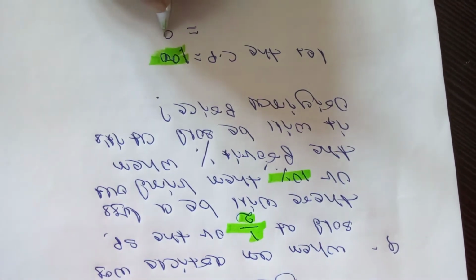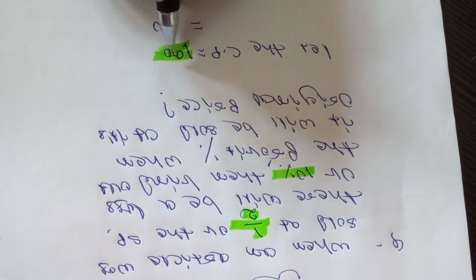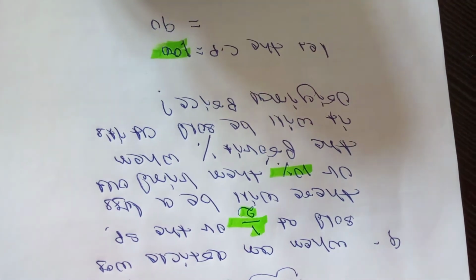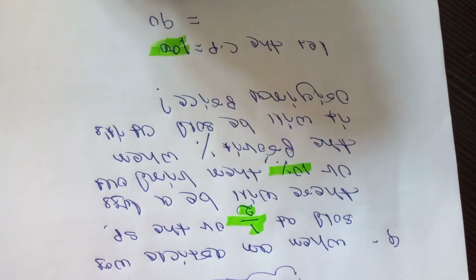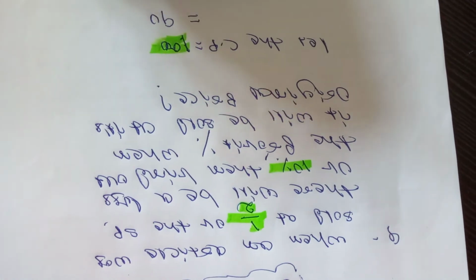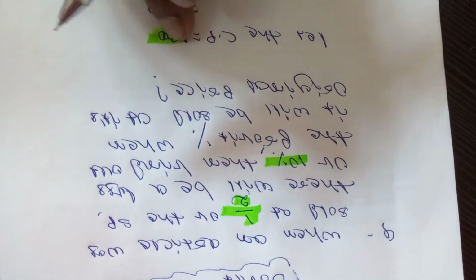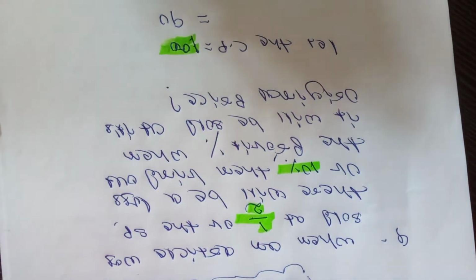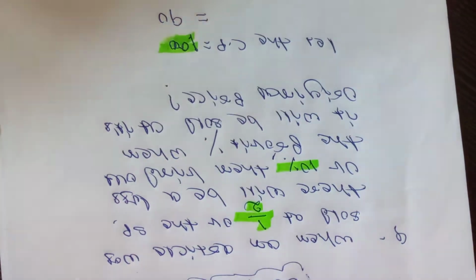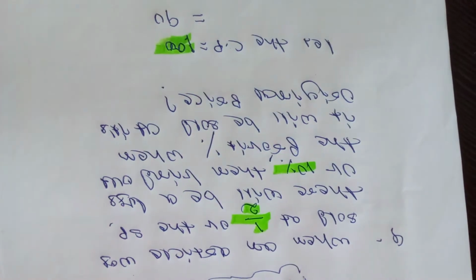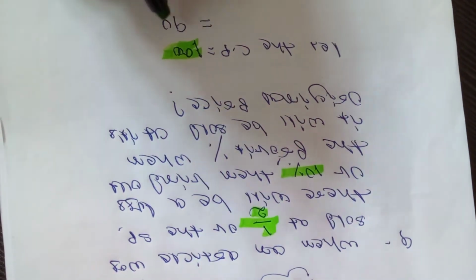Very clear, it is 90. When you sell it at 90, there will be a loss of 10, and clearly a loss of 10%, because the cost price is 100.